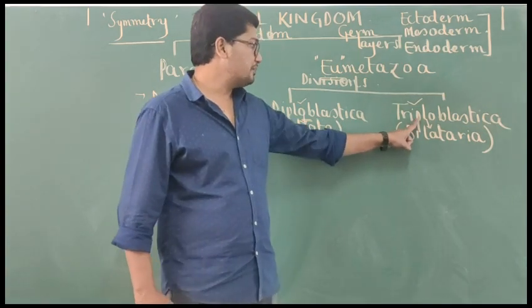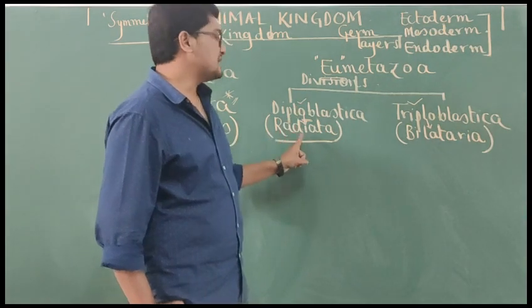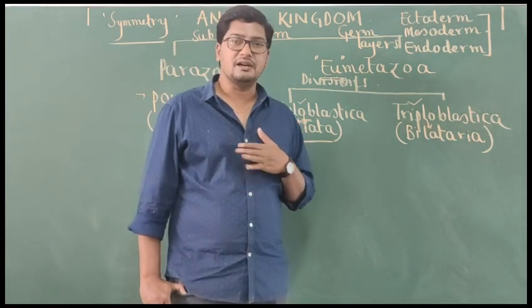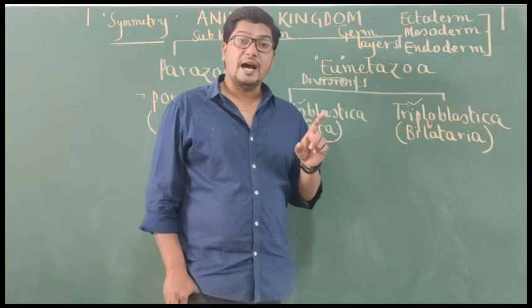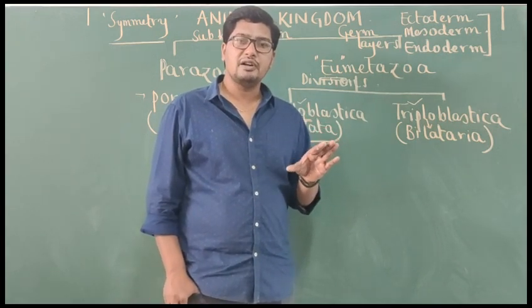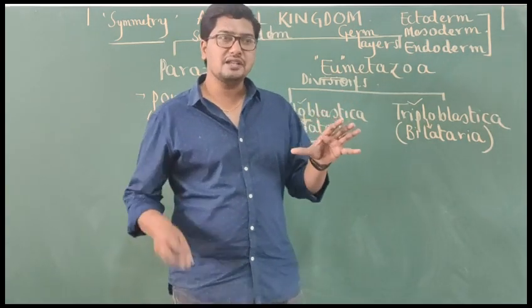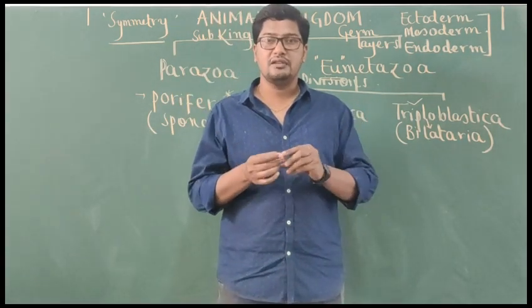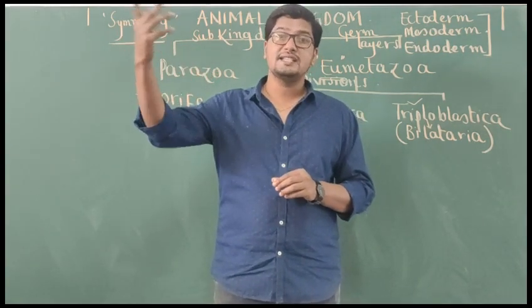That's why Triploblastica is also called bilateria. So let me repeat the definition for symmetry. What is symmetry? Arrangement of the body parts according to a geometrical design. Why should the body parts be arranged according to a particular design? To make an animal feel comfortable in its habitat.